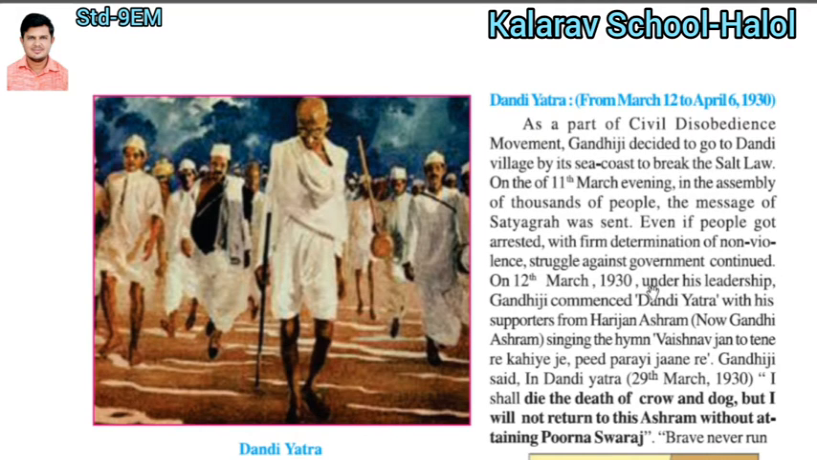On 12 March 1930, under the leadership of Mahatma Gandhiji, the Dandi Yatra commenced with his supporters from the Harijan Ashram. Now it is known as Gandhi Ashram, but in 1930 that ashram was known as the Harijan Ashram. Hari means God, and jan means human; those who are God's people, God's servants, are called Harijan. So Gandhiji gave that name to the ashram.